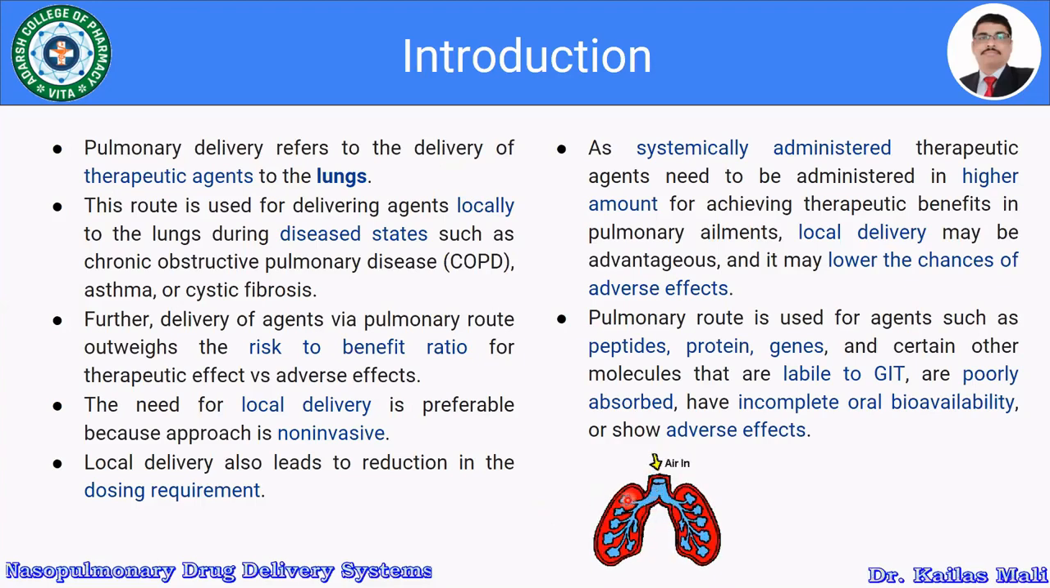This route is used for delivering the agents locally to the lungs during diseased state such as the chronic obstructive pulmonary disease, that is COPD, then asthma or cystic fibrosis. Further, delivery of agents via pulmonary route outweighs the risk to benefit ratio for therapeutic effect versus the adverse effect.